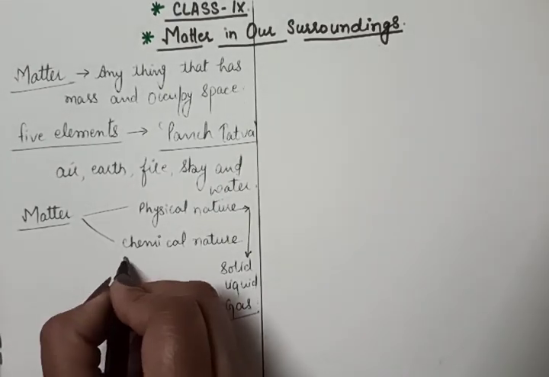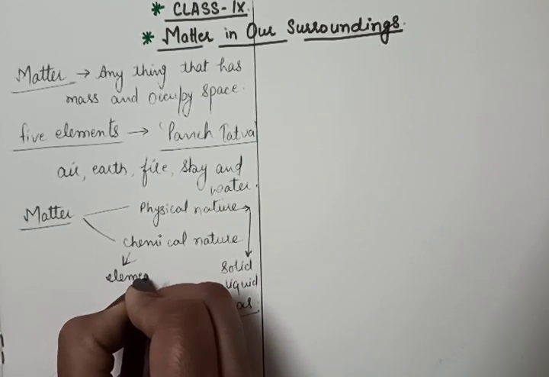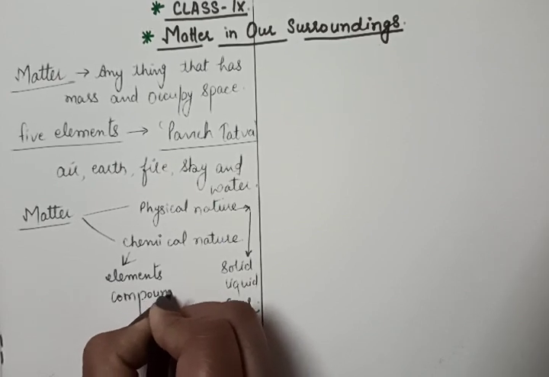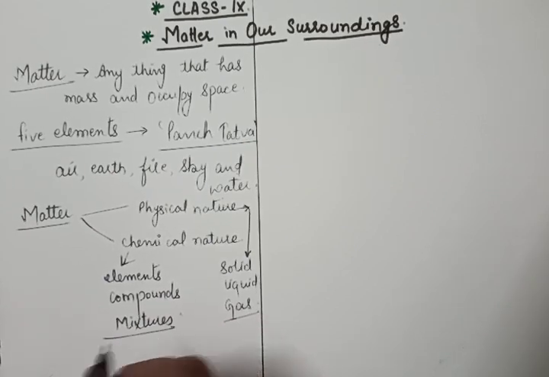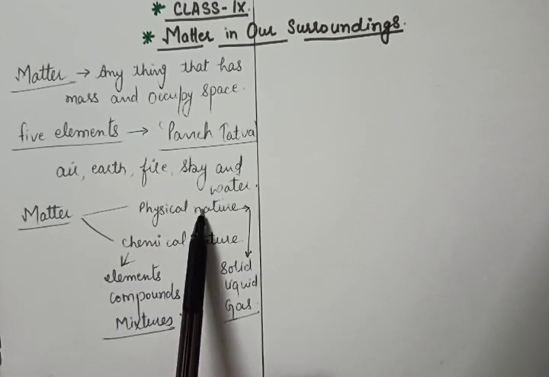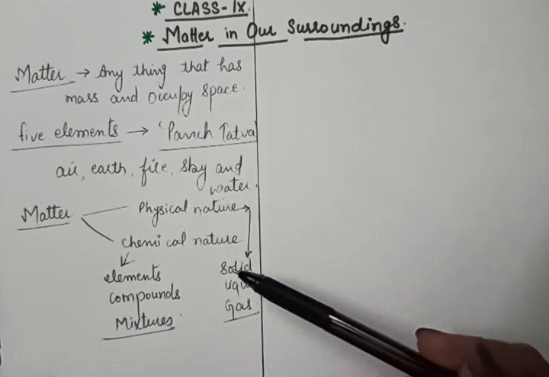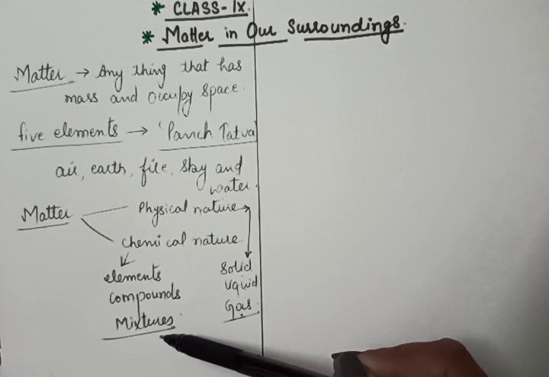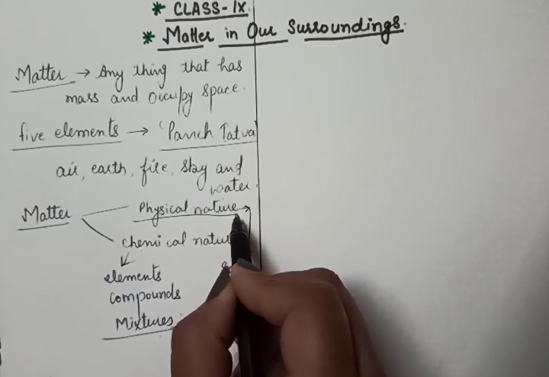And on the basis of chemical nature, they are elements, compounds and mixtures. The modern scientists classified the matter on the basis of their physical nature and chemical nature. And in this chapter we will study the physical nature of the matter.